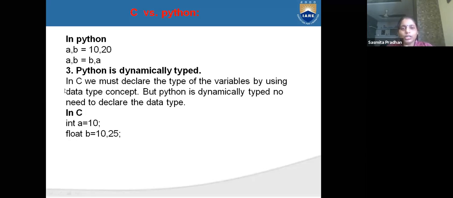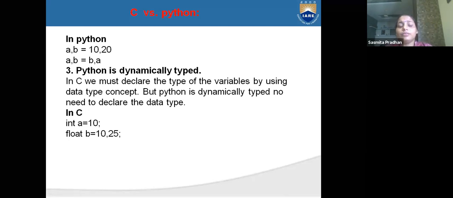If you don't know a programming language and you want to develop some program, then also you can write your programs. Python is dynamically typed. Dynamically typed means you can write anything without declaring. In C we must declare the typed variables, meaning in C, int n says it is an integer type.